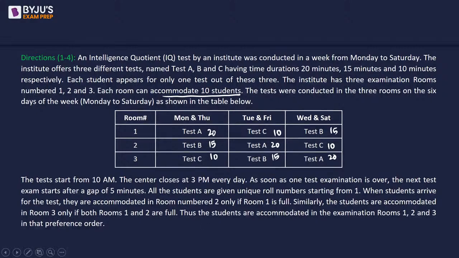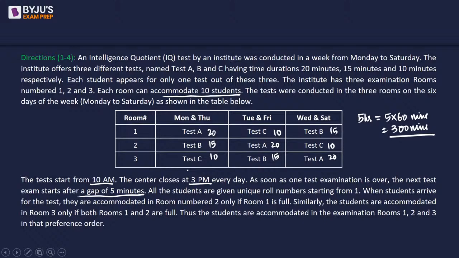The tests start from 10 a.m. The center closes at 3 p.m. So 10 a.m. to 3 p.m. is going to be a 5-hour duration. As soon as one test examination is over, the next test exam starts after a gap of 5 minutes. So 5 hours is going to be 5 into 60, that is 300 minutes, right? This is the duration for which the centers are open. And in 300 minutes, the tests are supposed to be conducted in each of the 3 rooms. After every test, there is a 5-minute gap.